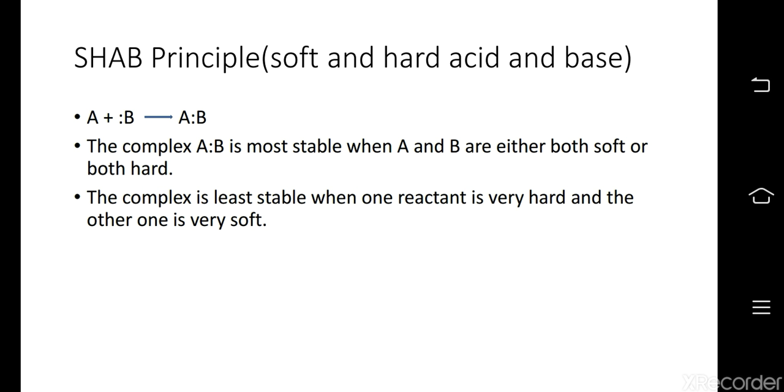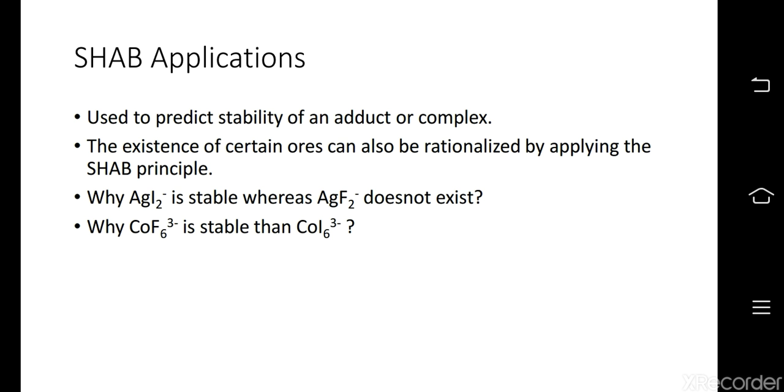Coming to the SHAB principle, that is soft and hard acid base principle, which could also be referred to as HSAB principle. To begin with, we have acid A and base B giving rise to an adduct AB. For formation of a stable product, both A and B have to be either soft or both have to be hard. You will get least stable complex if one reactant is very hard and the other one is very soft. The applications of SHAB include predicting stabilities of various complexes or adducts. One can also tell why certain ores exist in nature.